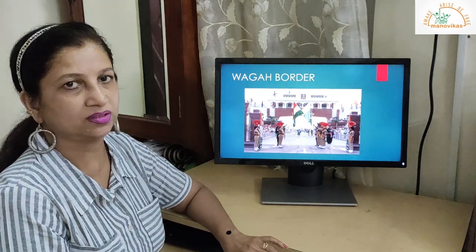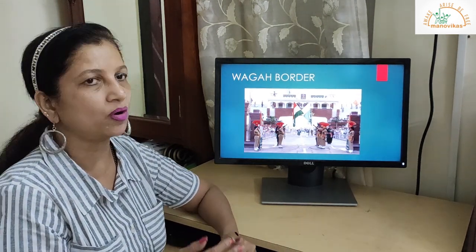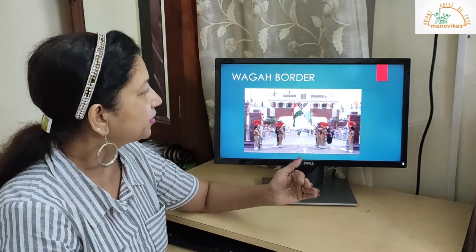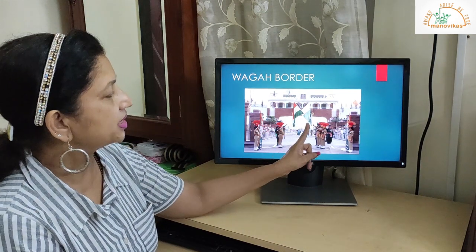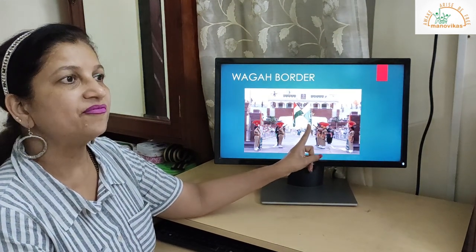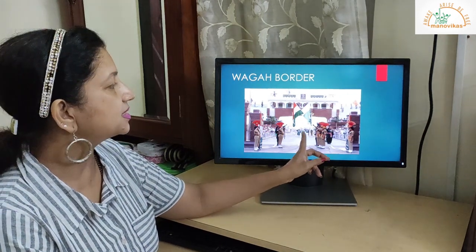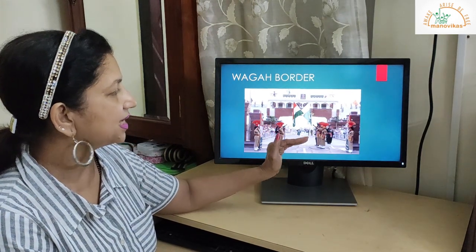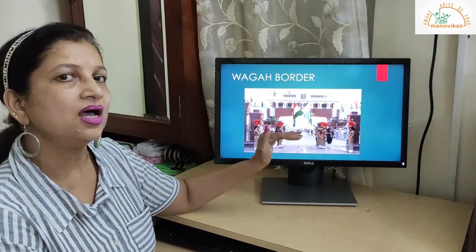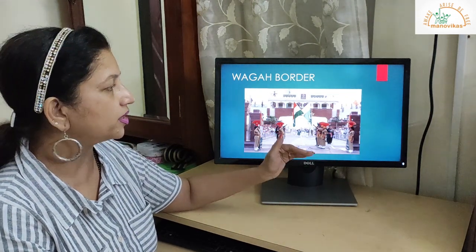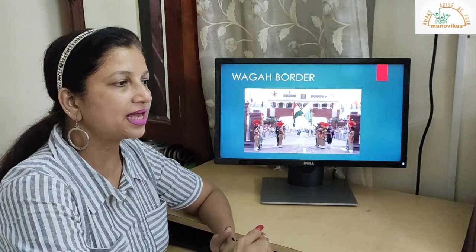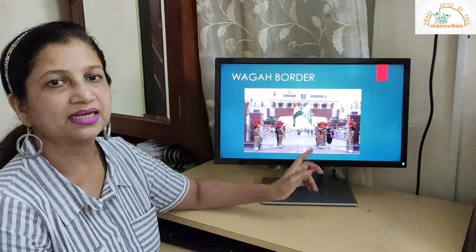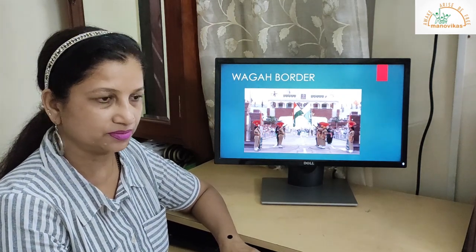Next is the Wagah border. Now this Wagah border is the border between India and Pakistan. Here you can see the flag of Pakistan and the flag of India. Every evening, there is a ceremony where they exchange the flags, and a big ceremony is held here at the Wagah border. After this is Pakistan, and this side is India. So that is the importance of the Wagah border. Okay.